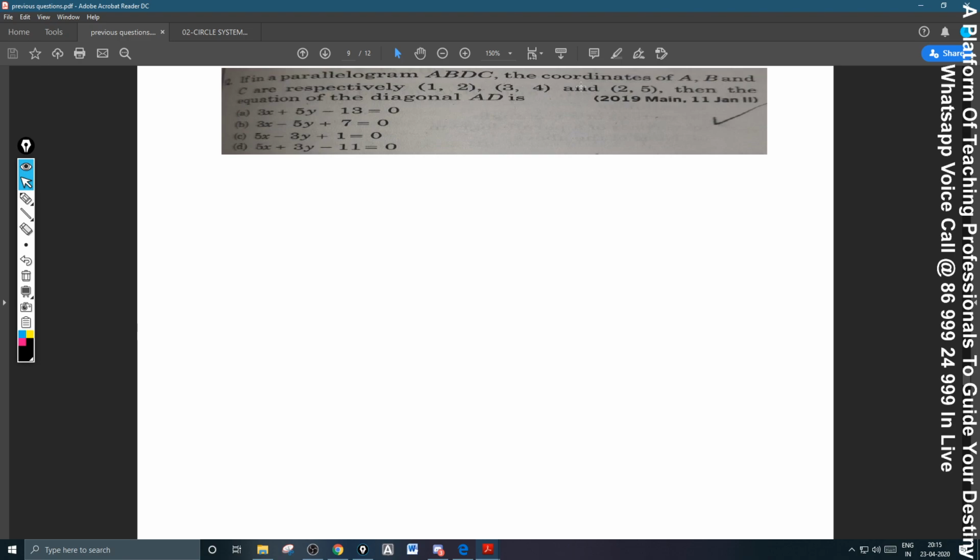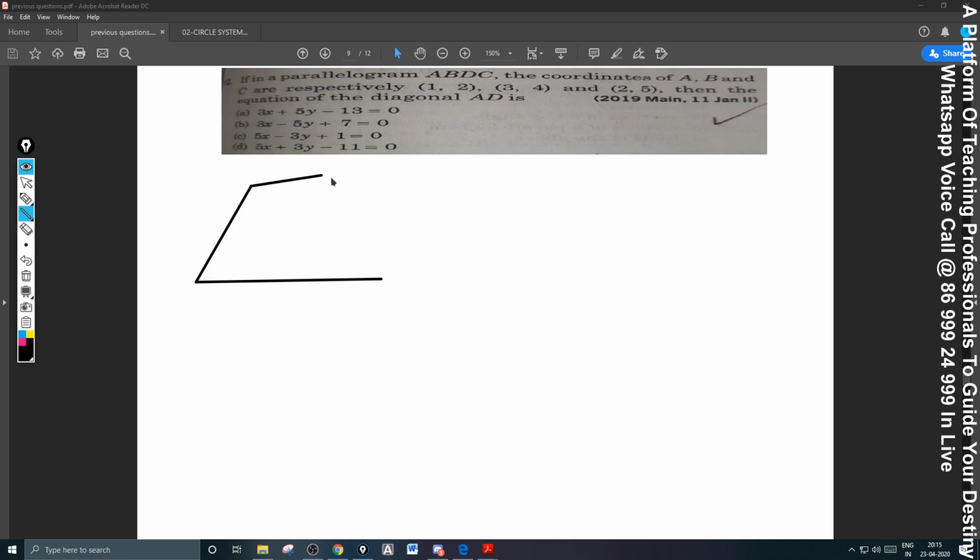In a parallelogram ABDC, the coordinates A, B, and C are respectively given. Then the equation of the diagonal AD is. There is a small twist there. Generally we are habituated to take ABCD, you know. He twisted the question like ABDC. That's the only thing. Rest all are easy. Everyone can do that. Very simple question. Just see. Those who have got this question now are lucky, in fact, because the question is easy. That is what I mean to say.